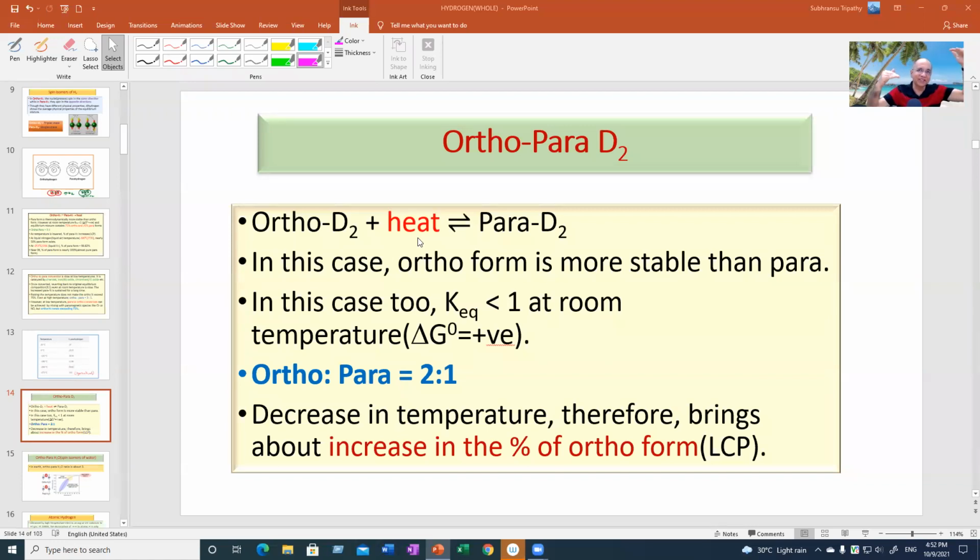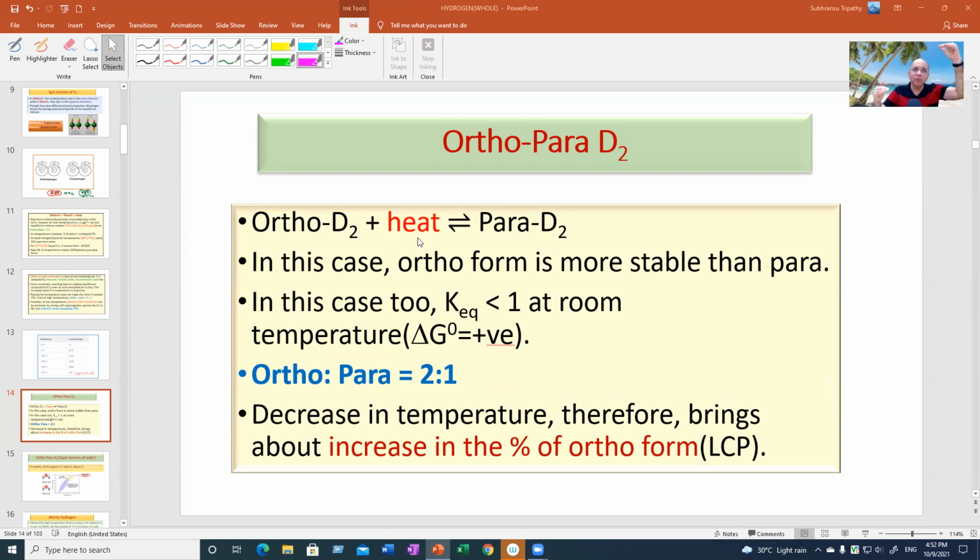Orthodeuterium is the reactant and para-deuterium is the product. So ortho is more stable than para-deuterium, so that extra energy is absorbed.